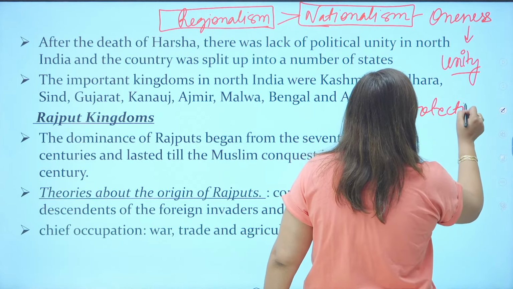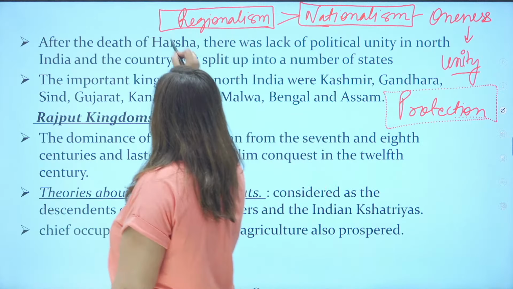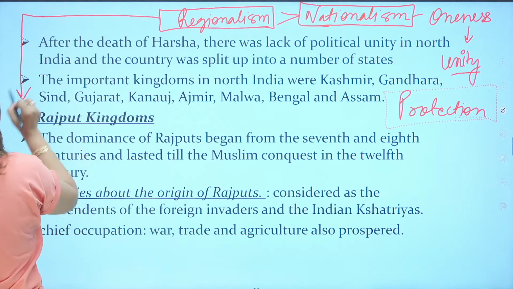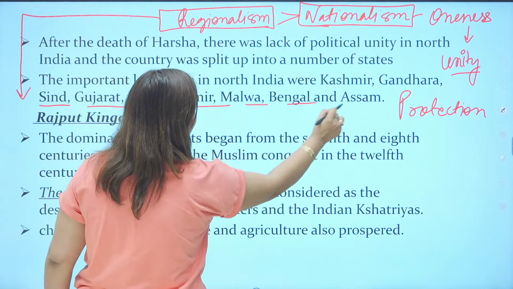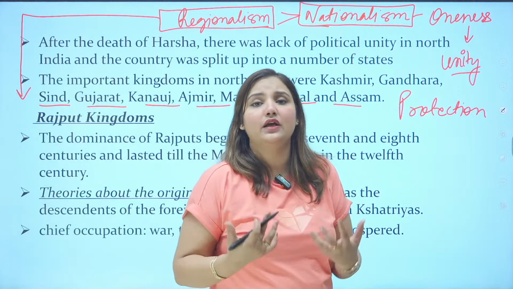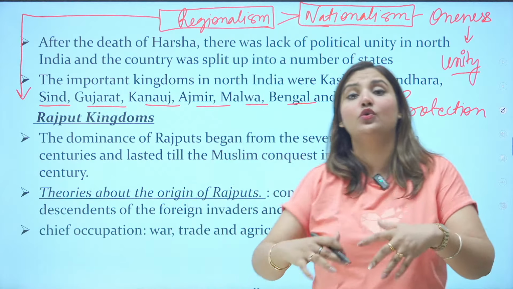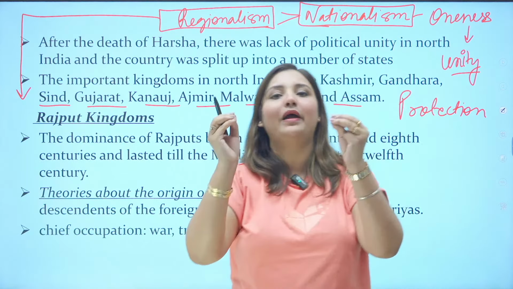It gives you more protection than anything else. But the problem with regionalism is what? That all the rulers in Gujarat, Kannauj, Ajmer, Malwa, Bengal, Assam used to think distinctively in their own background, according to their own mindset, which was a problematic mindset.